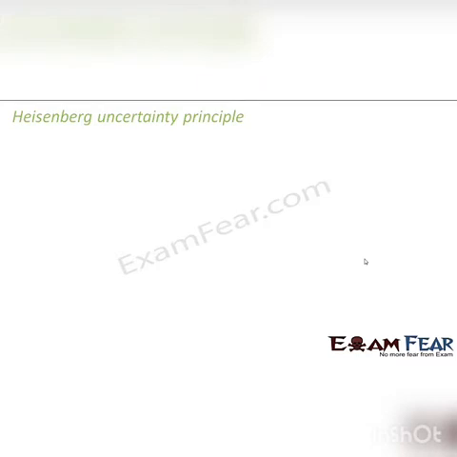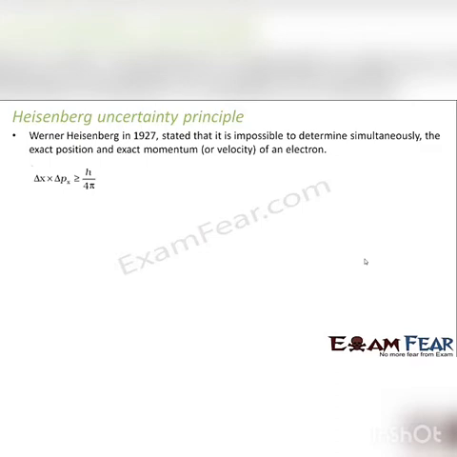However, I have discussed it in one of our previous lessons when we were talking about dual nature. So anyway, let's have a quick review. Around 1927, Heisenberg stated that it is impossible to determine simultaneously the exact position and exact momentum of an electron. So the name itself suggests uncertainty.